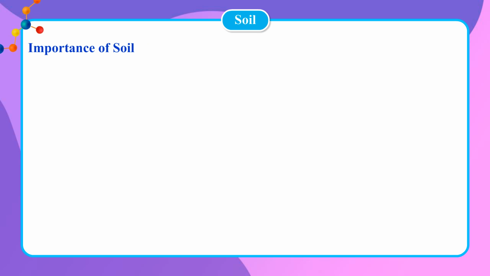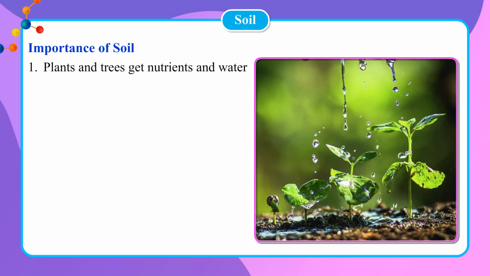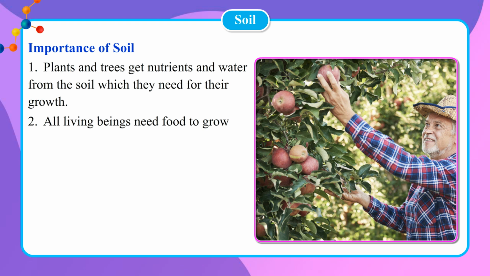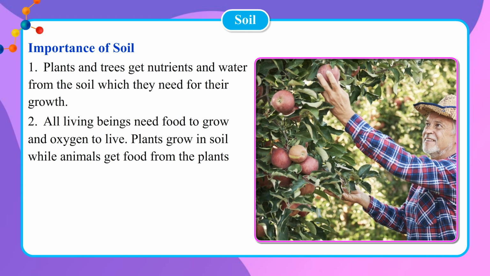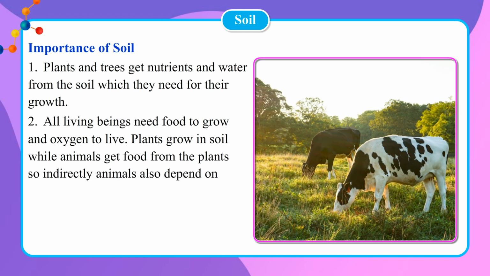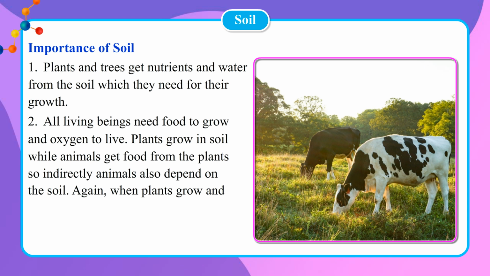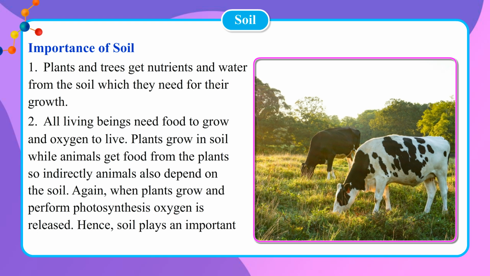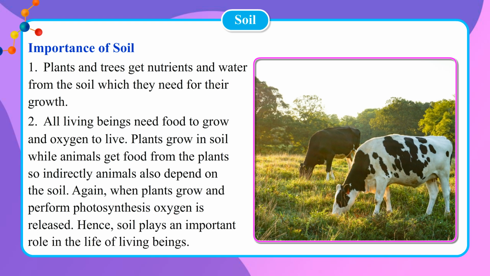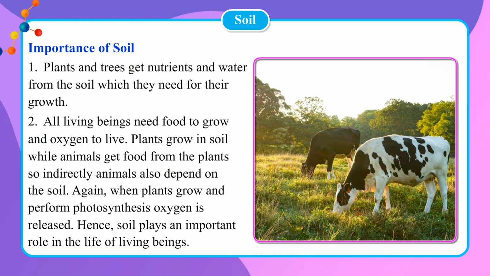Importance of soil. 1. Plants and trees get nutrients and water from the soil which they need for their growth. 2. All living beings need food to grow and oxygen to live. Plants grow in soil while animals get food from the plants, so indirectly animals also depend on the soil. Again, when plants grow and perform photosynthesis, oxygen is released. Hence, soil plays an important role in the life of living beings.